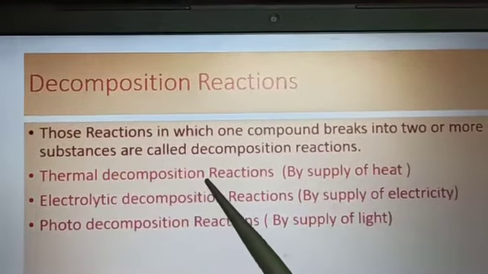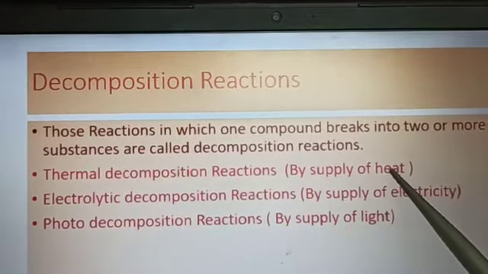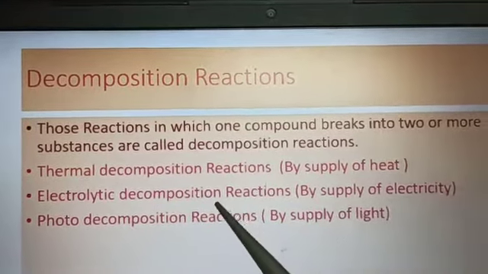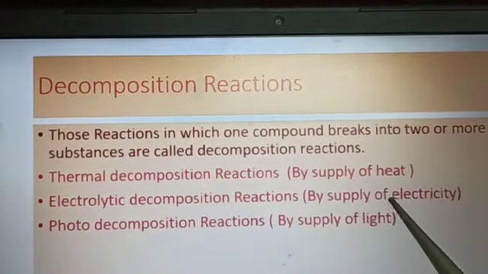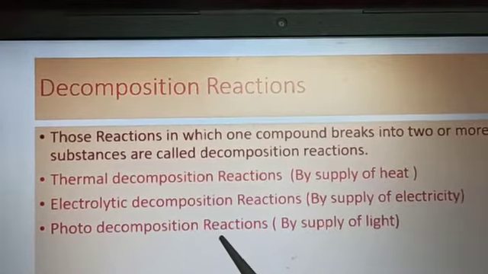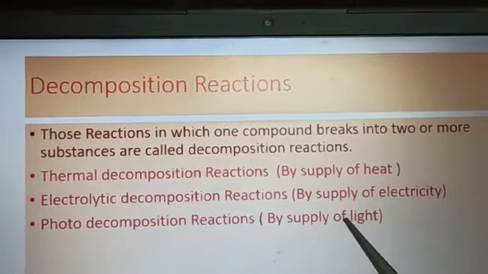Thermal decomposition reactions are the reactions which take place in presence of heat supply. Electrolytic decomposition reactions are the reactions which take place by supply of electricity. Photolytic decomposition reactions are those reactions which take place in presence of light.